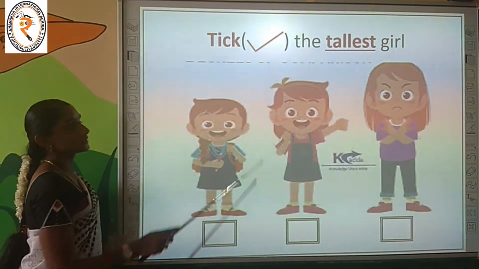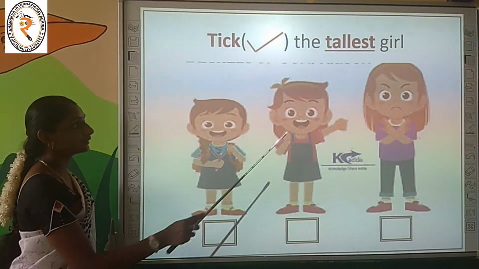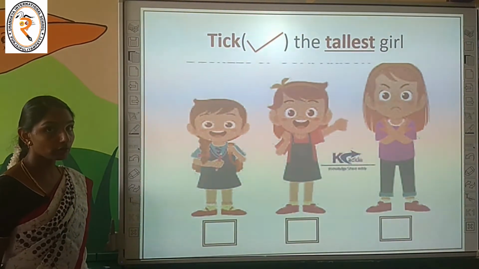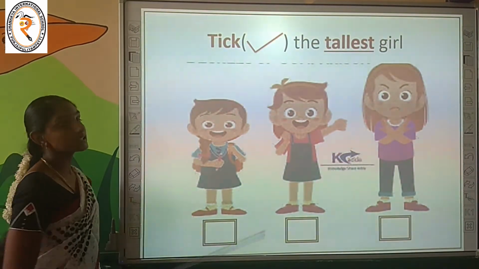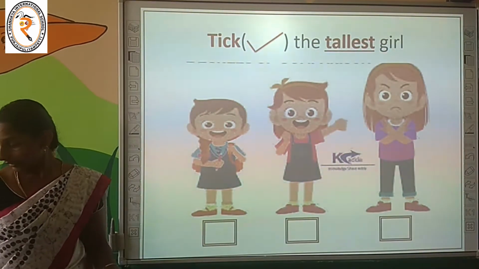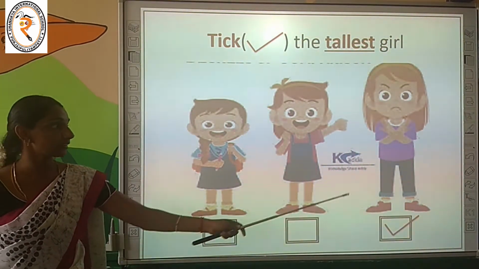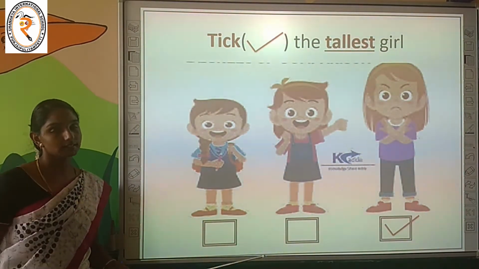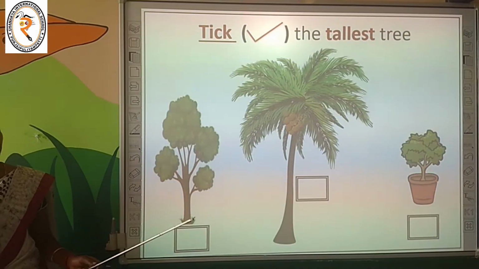Pick the tallest girl. Yes children, there are 3 girls in different heights. You have to find and pick who is the tallest girl. Tell me the answer. Yes, the third girl is the tallest girl. Shall we do one more?